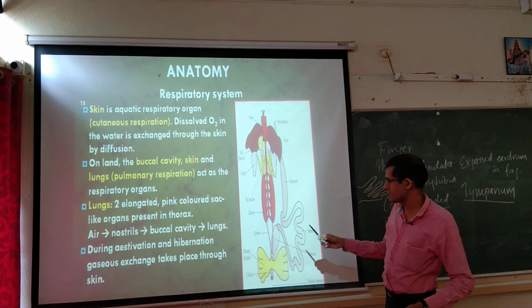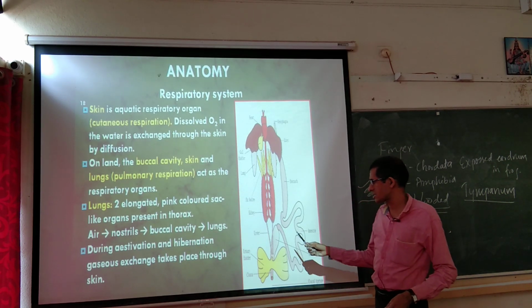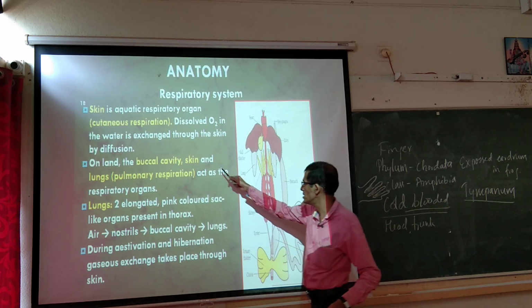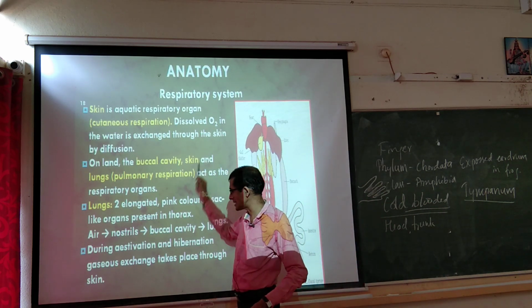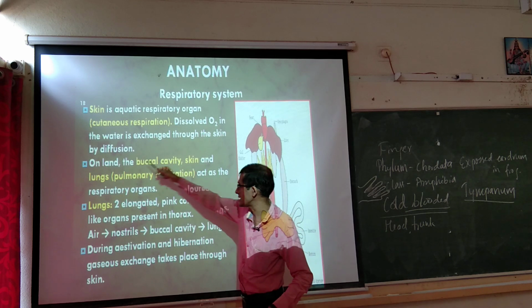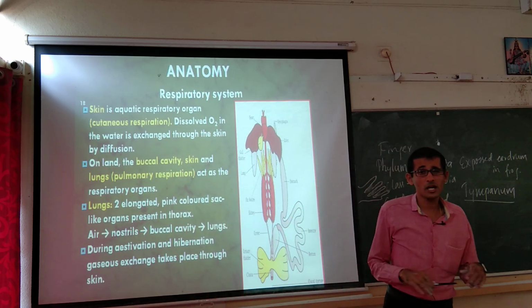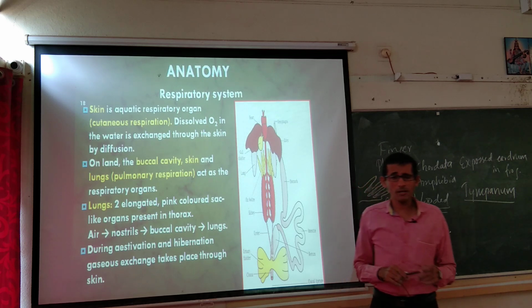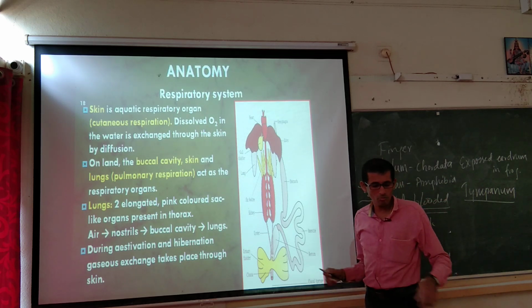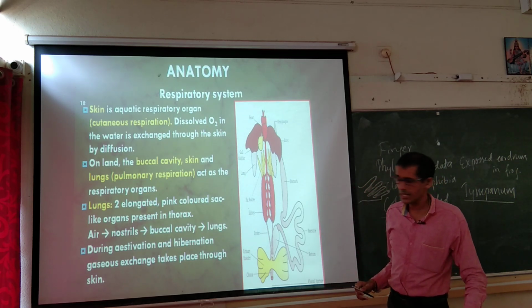Then during estivation and hibernation, gas exchange takes place through skin. That is, skin is also acting like a respiratory organ when it is on the land. So, if it is in the under surface of the soil during hibernation and estivation, the skin, moist skin, is the respiratory part.